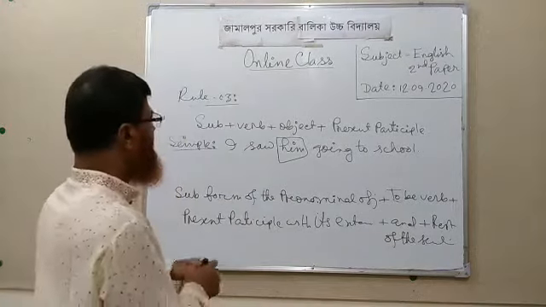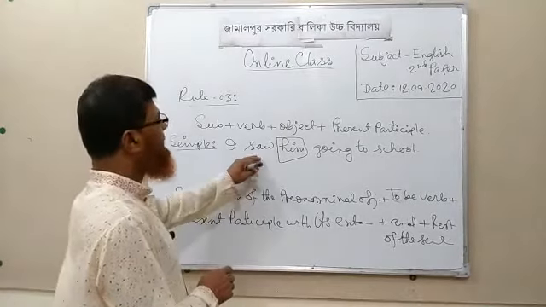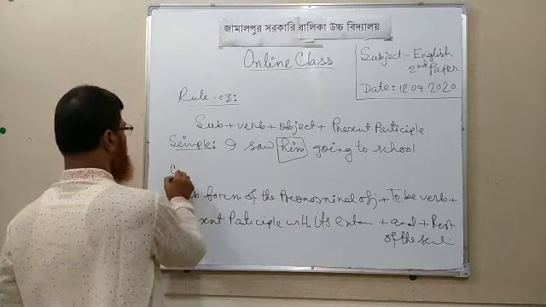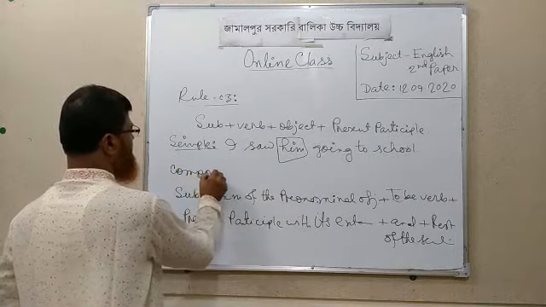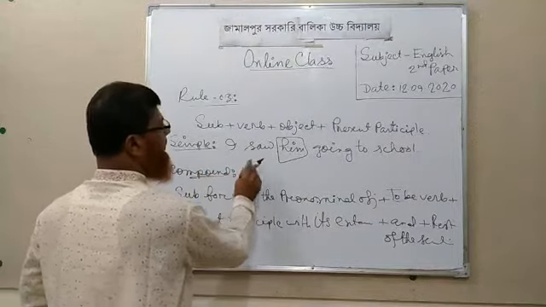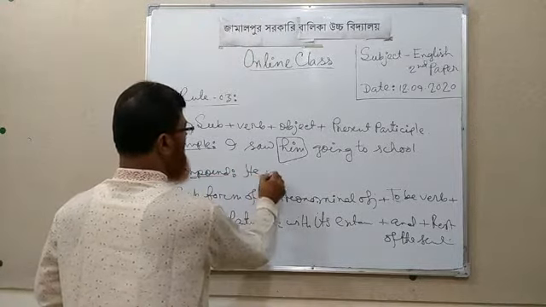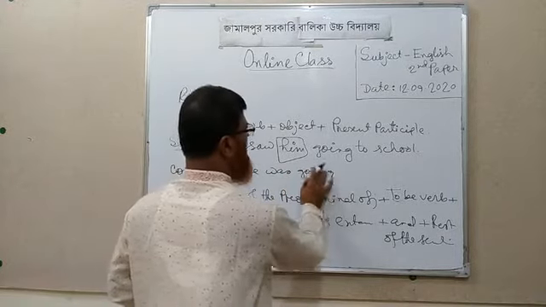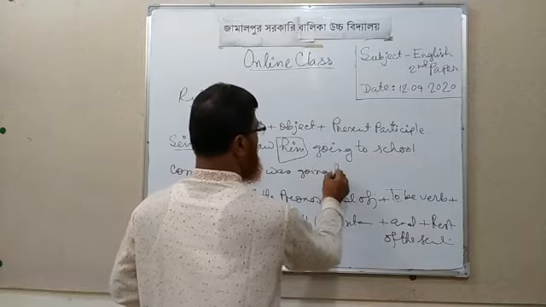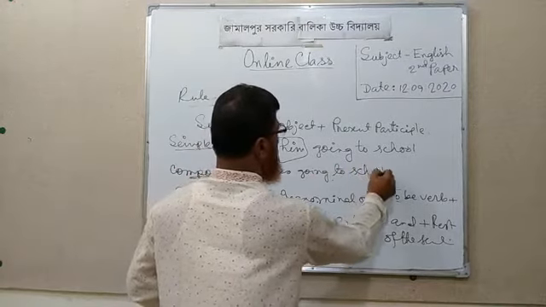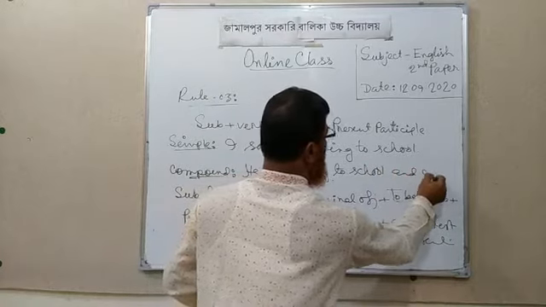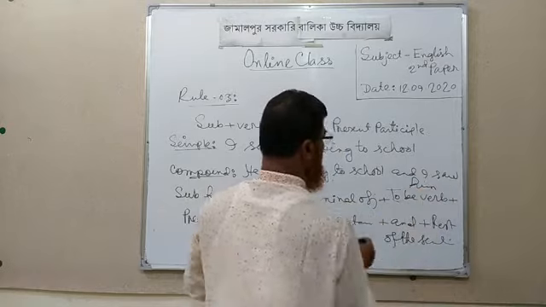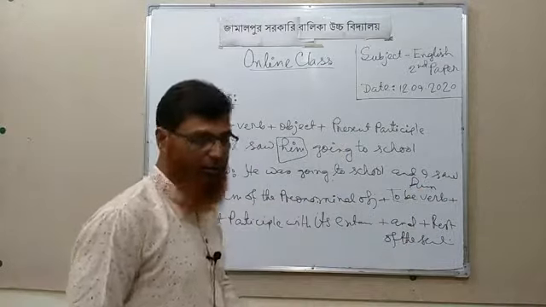So if I follow this structure to change this simple sentence into a compound sentence, we can find the compound sentence in this way: He was going to school and I saw him.